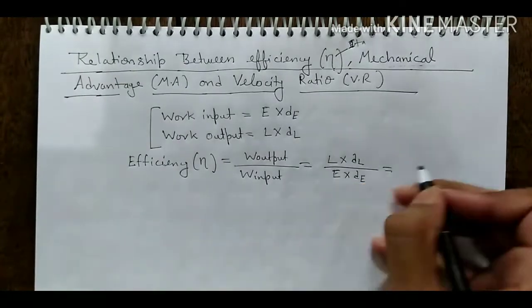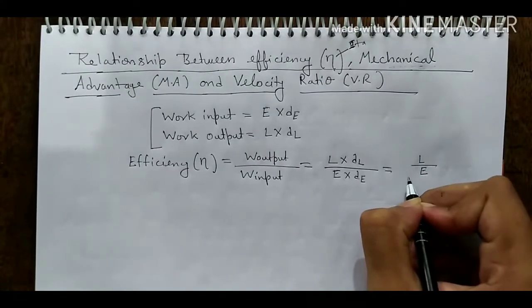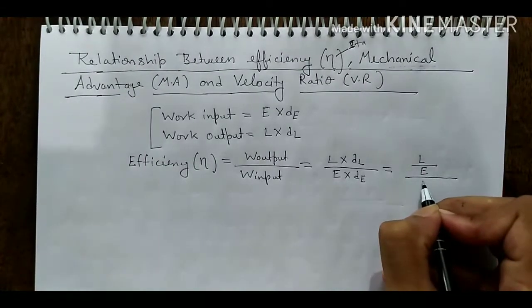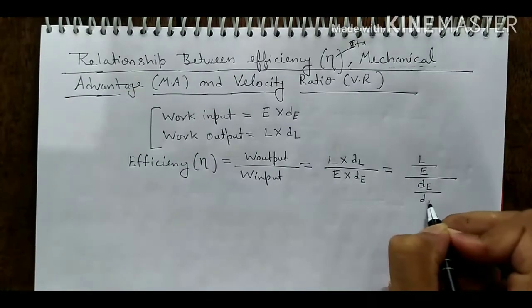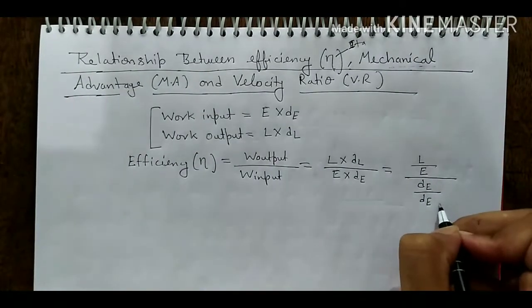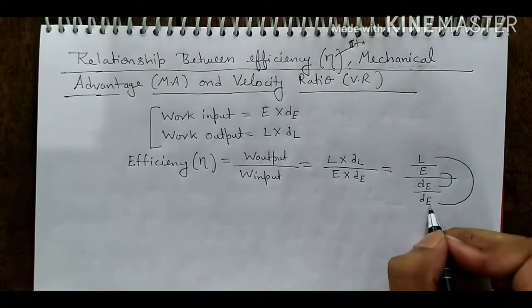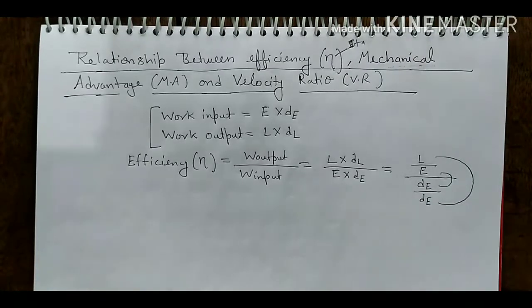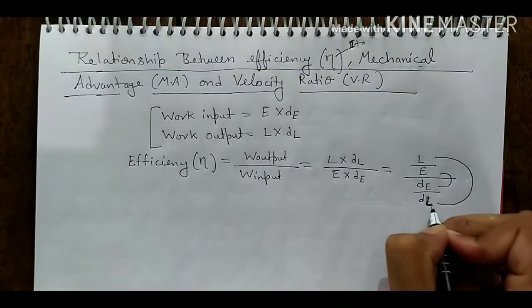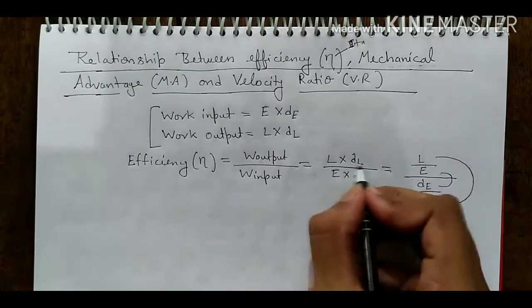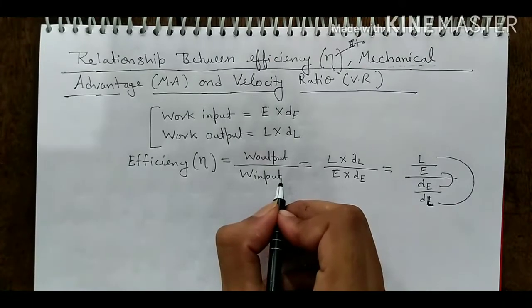We can write here load upon effort and DE upon DL, because we can multiply here. L into DL is the work output, E into DE is the work input.